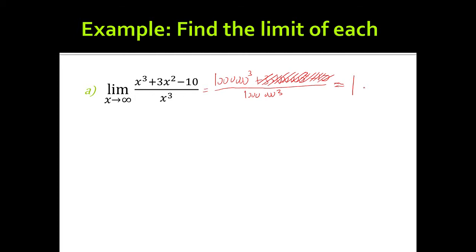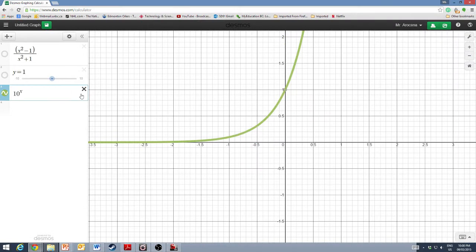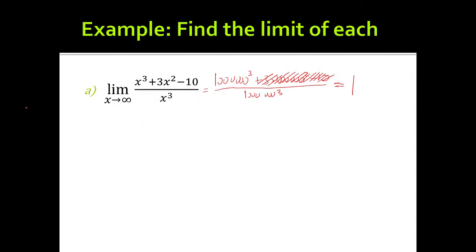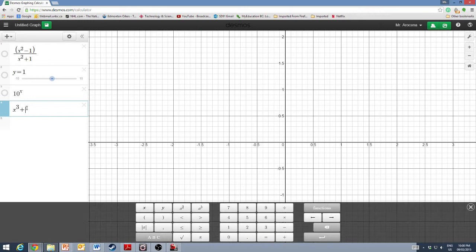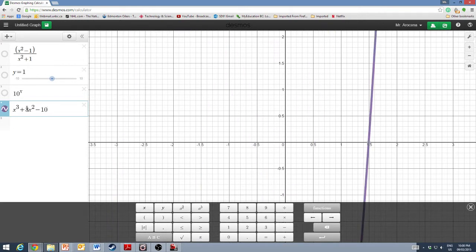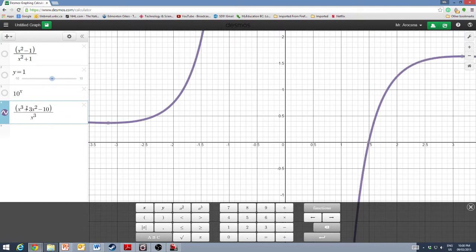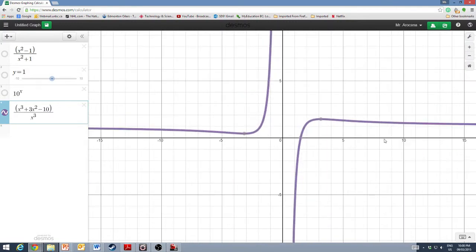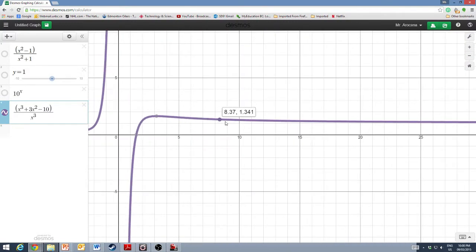Now let's check it out to make sure we're actually correct. We have x cubed plus 3x squared minus 10, divided by x cubed, going towards positive infinity.